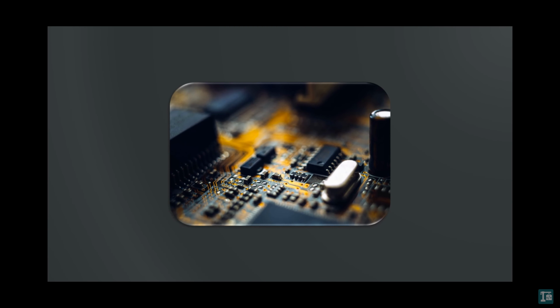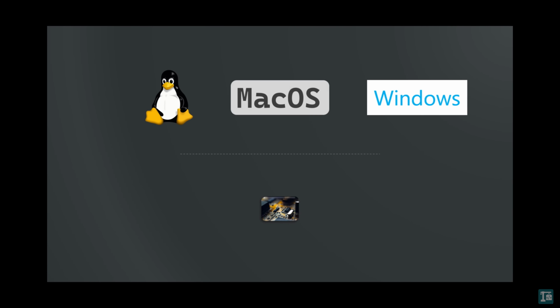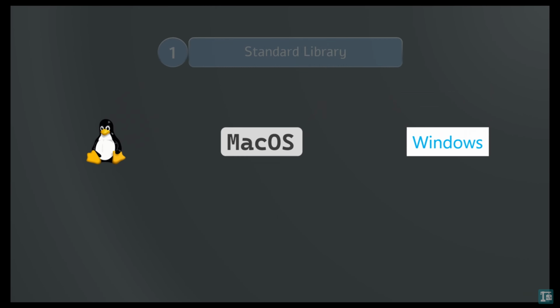Please note that on freestanding C environments, systems without a full operating system, often found in embedded systems or low-level programming contexts, only a minimal subset of the standard library is provided. This section focuses on hosted environments, which are systems with a full operating system like Linux, Mac OS, or Windows, where the full standard library must be available.